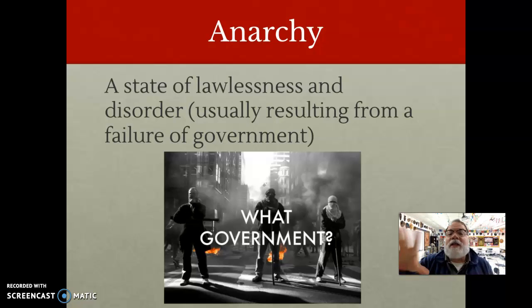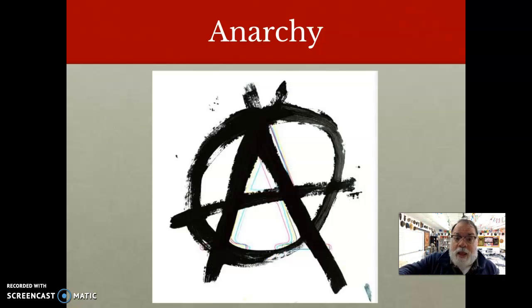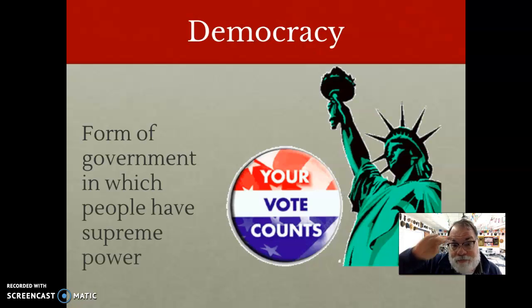Anarchy. Anarchy, ladies and gentlemen, is a state of lawlessness and disorder resulting from a failure of government. There is no government. There is chaos on the streets. We see people in masks and fire and smoke because there's no government. Here we see the symbol of anarchy. It's an A, but it also looks like chaos because that is the idea of what anarchy is.